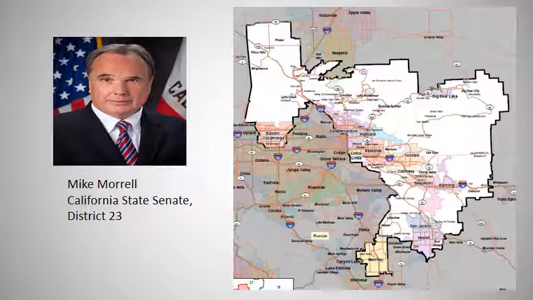We can see it goes all the way down into Hemet and then kind of curves over to Menifee and goes all the way up into Phelan and down into Rancho as well. So definitely in this map, there is a change in the coverage area for Senator Mike Morrell.